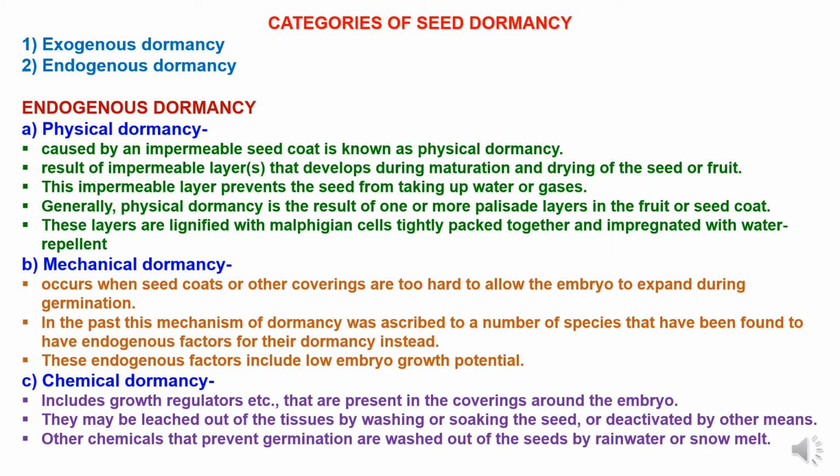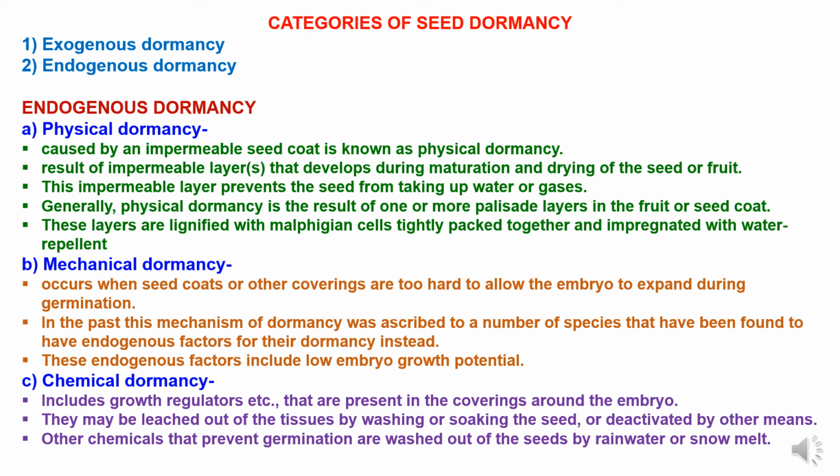In natural systems, physical dormancy is broken by several factors including high temperatures, fluctuating temperatures, fire, freezing, thawing, drying, or passage through the digestive tracts of animals. Generally, physical dormancy is the result of one or more palisade layers in the fruit or seed coat, and these layers are lignified with Malpighian cells tightly packed together and impregnated with water repellents.